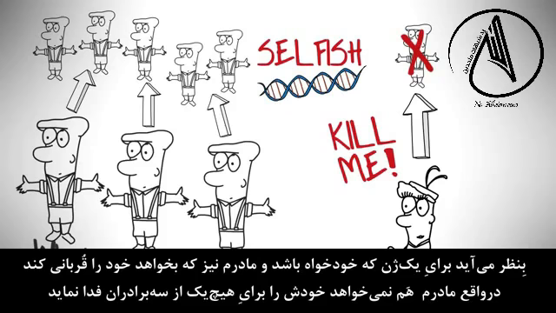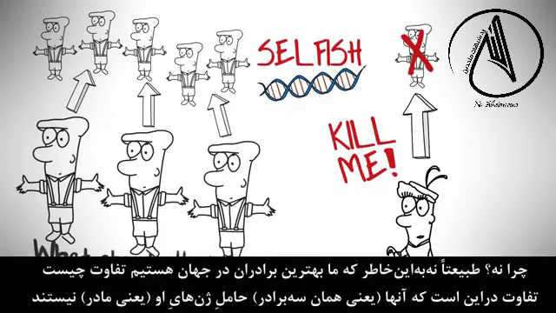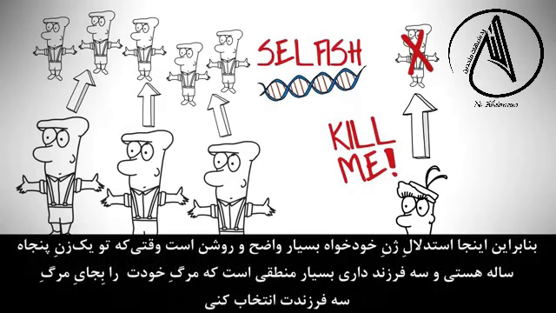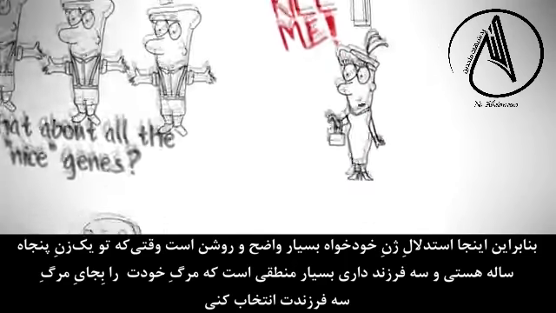She's not going to sacrifice herself for any random 3 brothers. Why not? It's not like we're the best 3 brothers in the world. What's the difference? The difference is that they don't carry her genes. So the selfish gene's logic is very clear here. When you're a 50-year-old woman and you have 3 sons, it makes absolutely perfect sense to pick your own death over the death of your 3 sons.